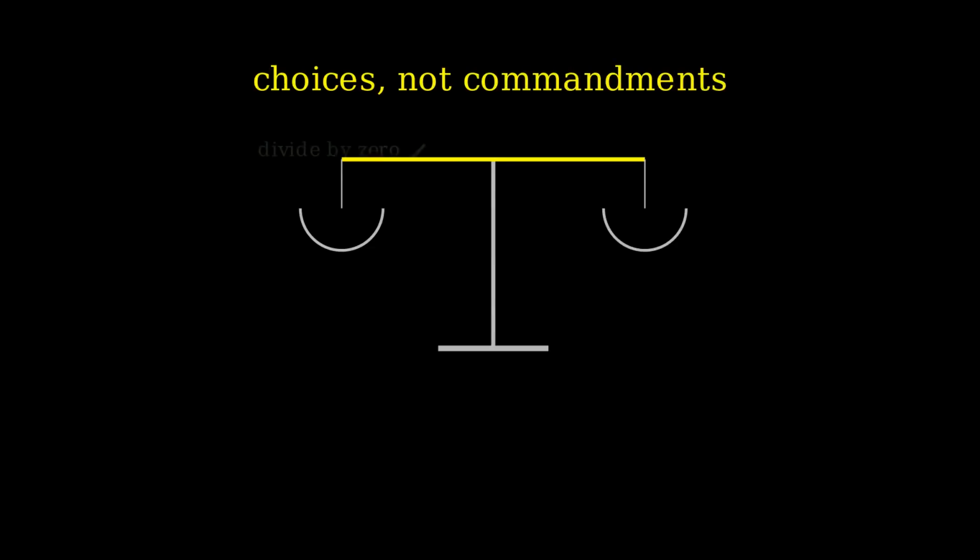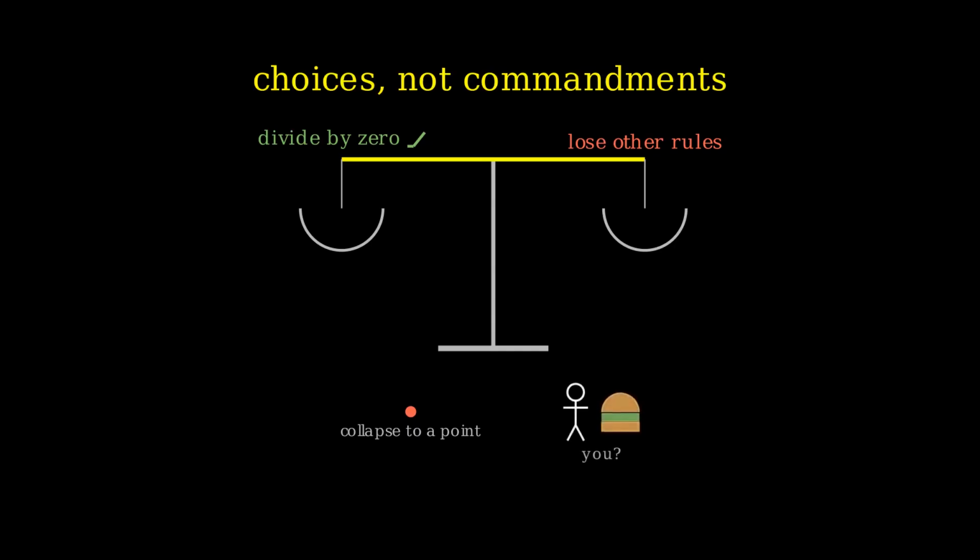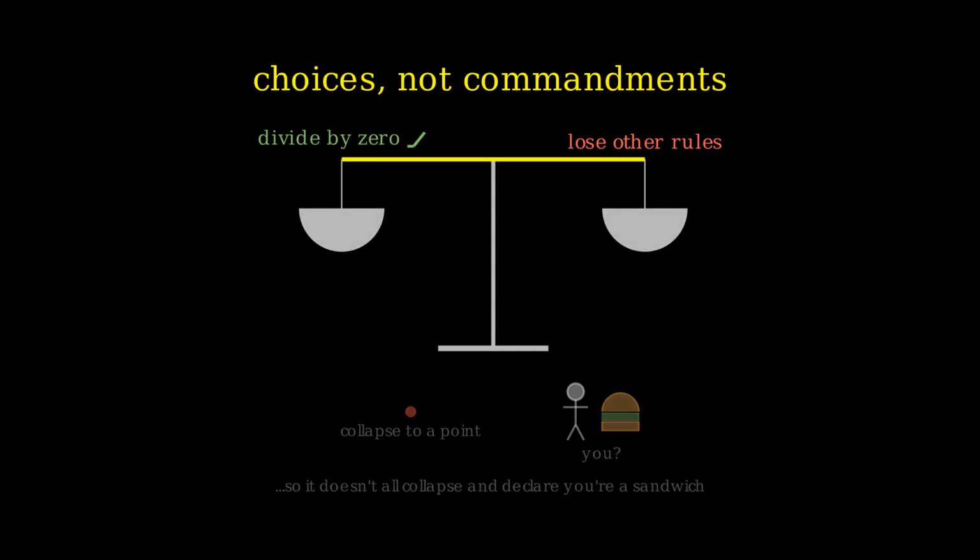And the deepest lesson hiding in all this: you can build a system where dividing by 0 has an answer. People did, but you always pay for it somewhere else. Mathematics isn't a dusty list of arbitrary commandments handed down to ruin your afternoon. It's a set of choices, each one with consequences, all carefully arranged so the whole thing doesn't collapse into a single point and declare that you are, in fact, a sandwich.